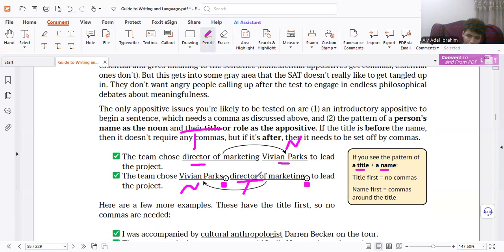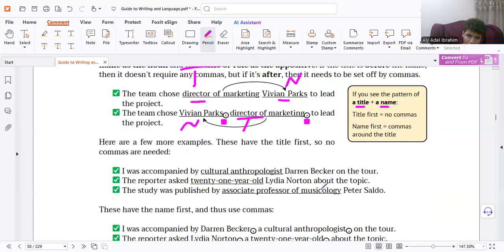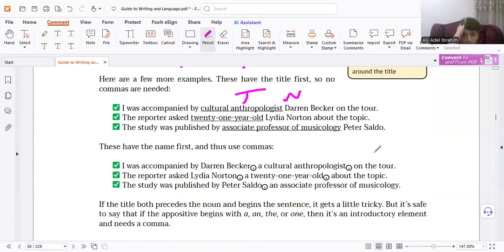Why? Because the title is not important, the name is important. So memorize it like that. Title, name, no commas. That's all. If it's the opposite, commas. Understood? Yes. So revise all of these notes.